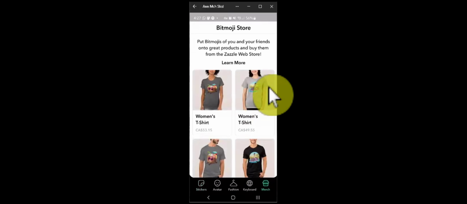You can also make the Bitmoji part of your keyboard. So when you are typing something on your cell phone, it will offer your avatar's emojis as opposed to the regular emojis you use on your cell phone. And there is also a shopping part, where if you create an emoji for your character, you can buy t-shirts or any merch with those images if that's something you want to do.